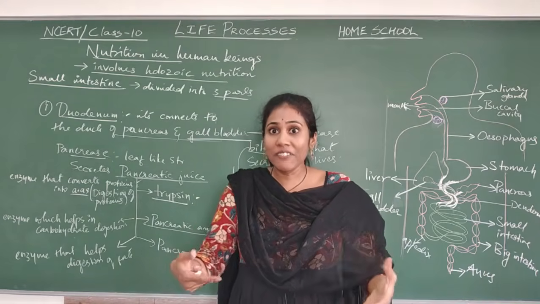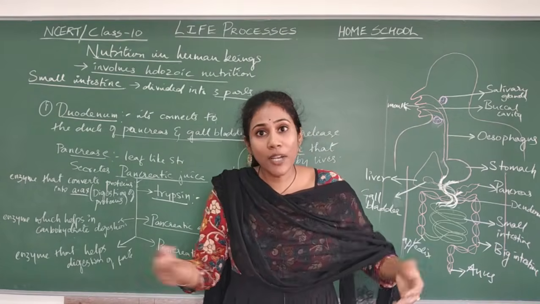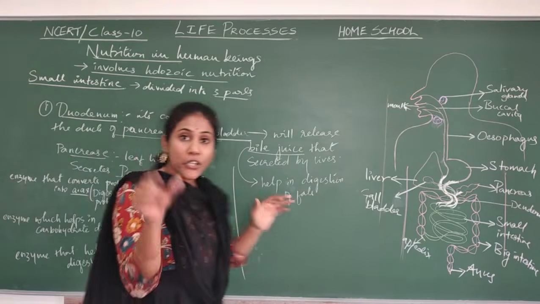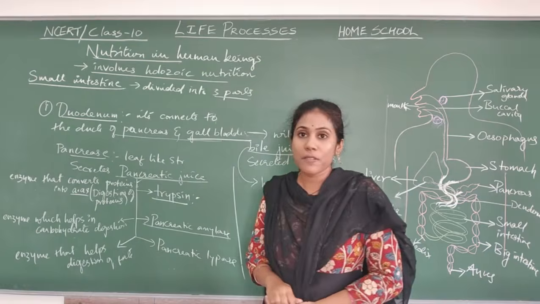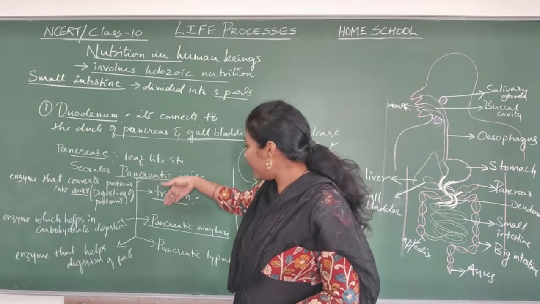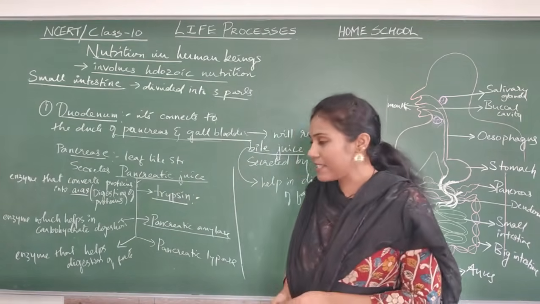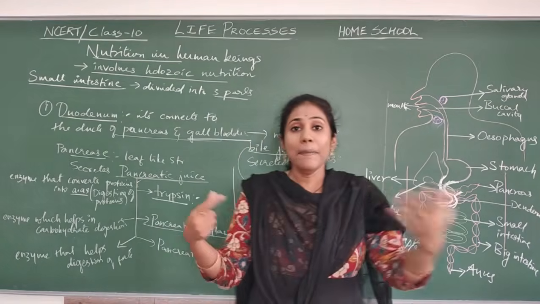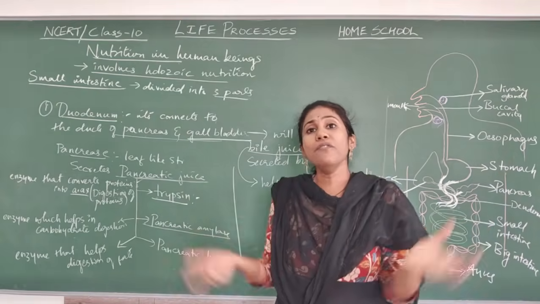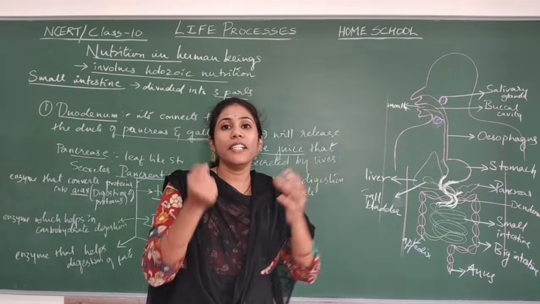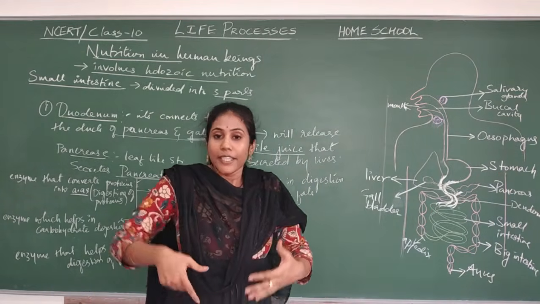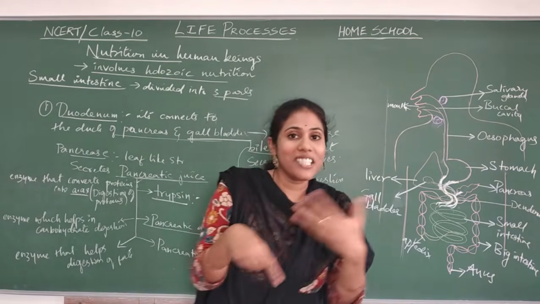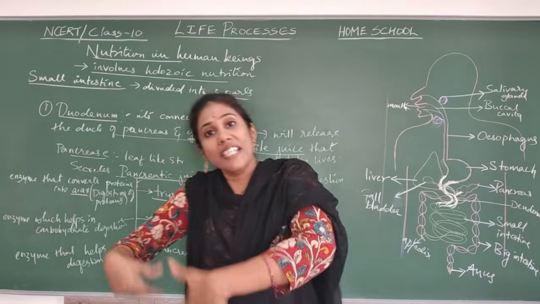So now in the duodenum, what all do you have? You have bile juice. You also have pancreatic juice. Pancreatic juice again contains these three substances, and there is bile juice which is secreted from the liver. All of them will come into the duodenum region, where if the food contains undigested protein or undigested carbohydrates, they will get digested.